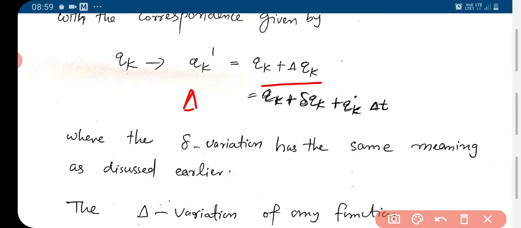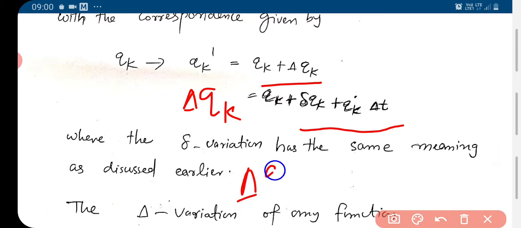So del qk is delta qk plus qk prime delta t.